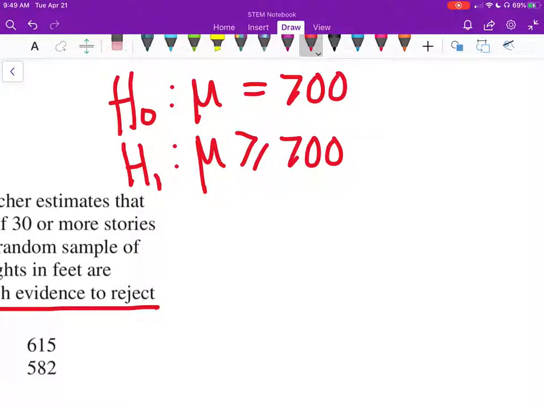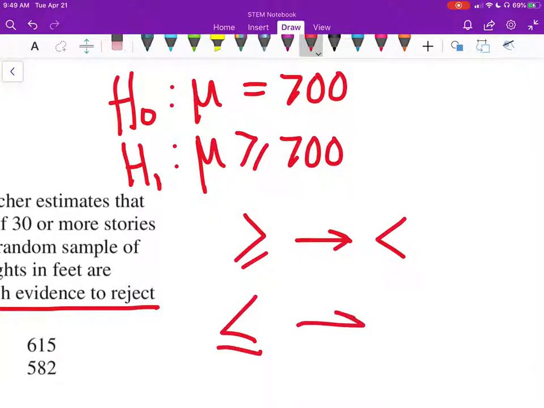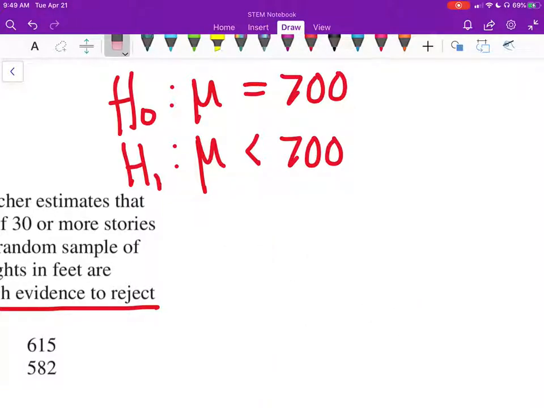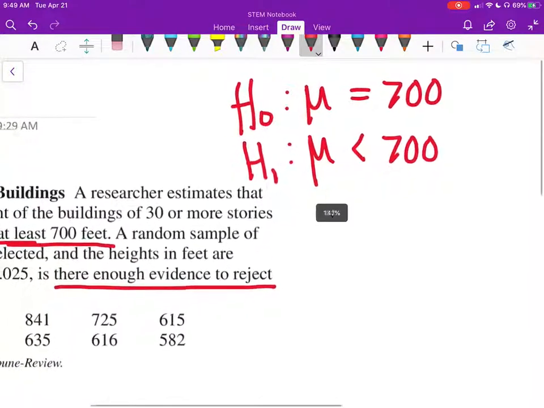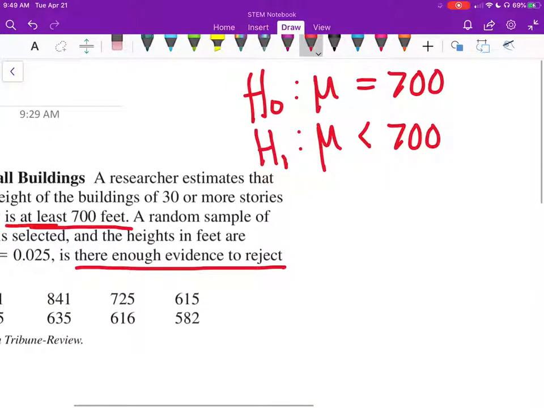So when you see greater than or equal to, you're going to change it to less than. If it's less than or equal to, you're going to change it to greater than. So here, since we have greater than or equal to, we're going to change it to less than. Now to determine our claim, is it the claim that it's equal to 700 or the other one? At least 700, so H1 is our claim.